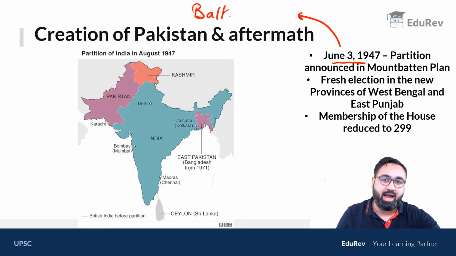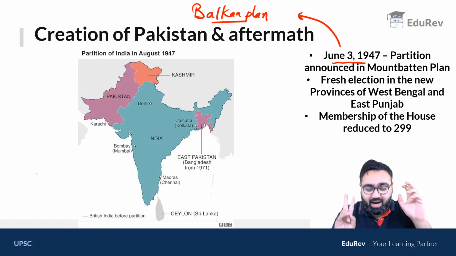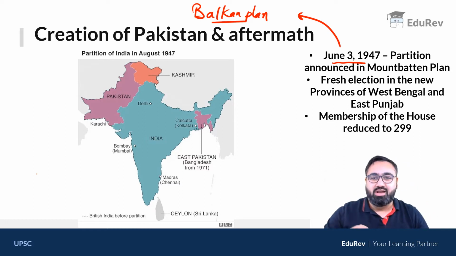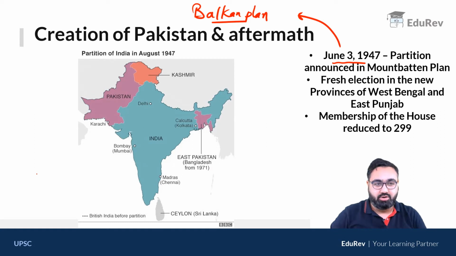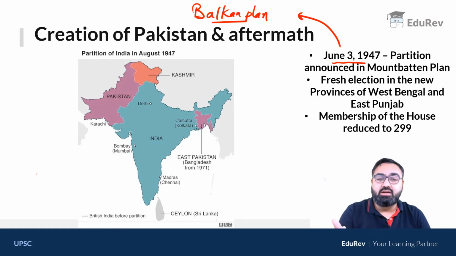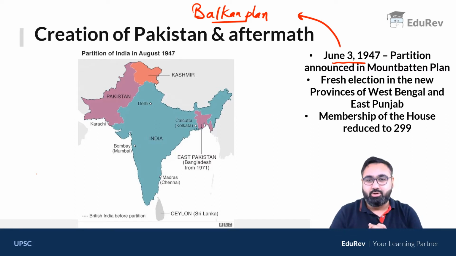इसको Balkan Plan भी कहा जाता था. Why? See, Balkan is a word that is used for dividing countries into smaller countries. In Europe, the countries were divided into smaller parts, the Balkan nations specifically. वहाँ से term बना Balkanization. So it was also called the Balkan Plan. 3rd June 1947 को announce हुआ that India and Pakistan would be separate.